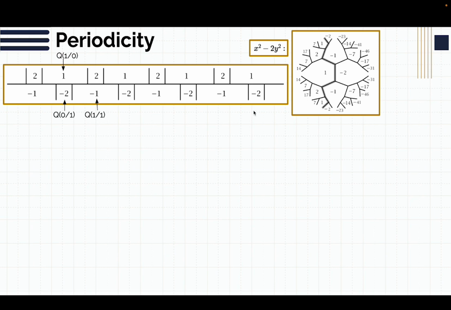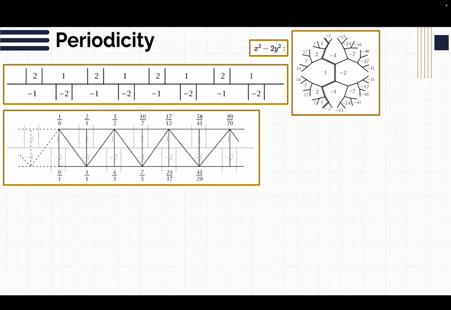This is basically a periodic kind of growth. So what we can do is embed a triangular strip on top of it, where it goes down to a negative number anytime there's a negative number, and then fans up to a positive. And we notice that this triangular strip also has periodicity. Right here there's just 1 at the beginning, but then there's 2, and then 2, and then 2, and then 2, and then 2, and then 2.